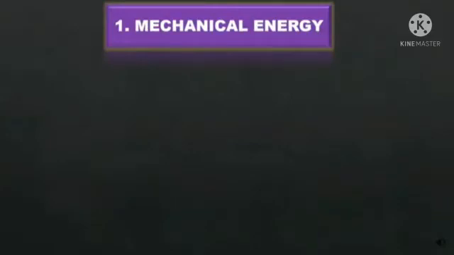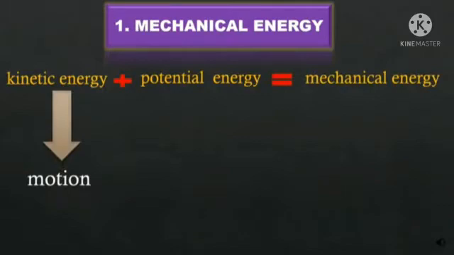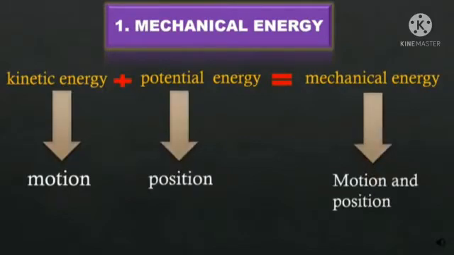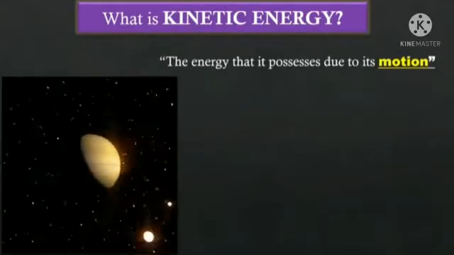mechanical energy. Mechanical energy can be classified into two types, kinetic energy and potential energy. So, the sum of the kinetic energy and the potential energy is called mechanical energy. Kinetic energy is also known as energy of motion and the potential energy is also known as stored energy of position.